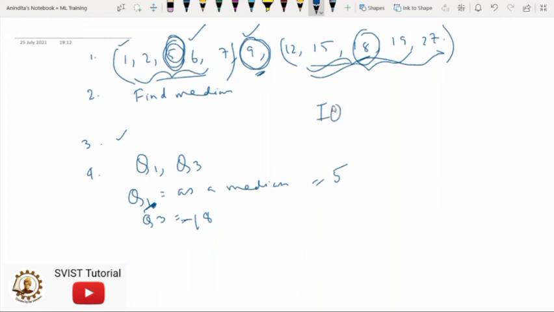Now, what is the interquartile range concept? Whenever you subtract Q1 from Q3 in the fifth step, you will find the IQR. So in our case, what is the value of IQR? That is 18 minus 5, that is 13.